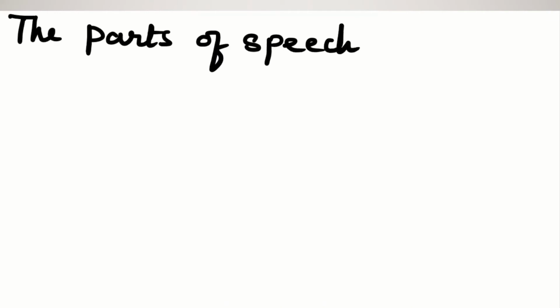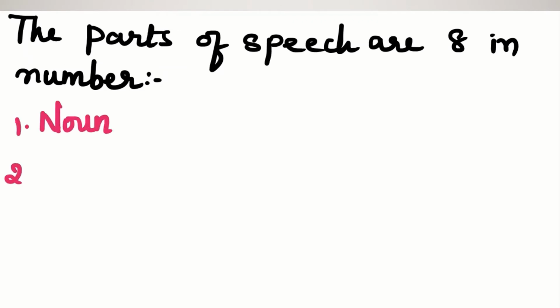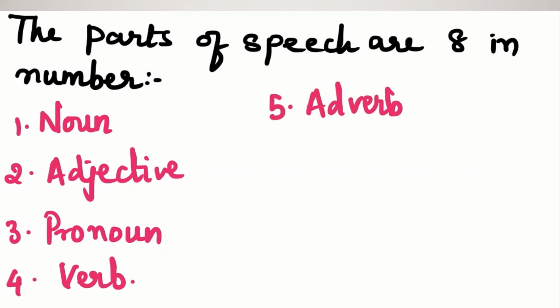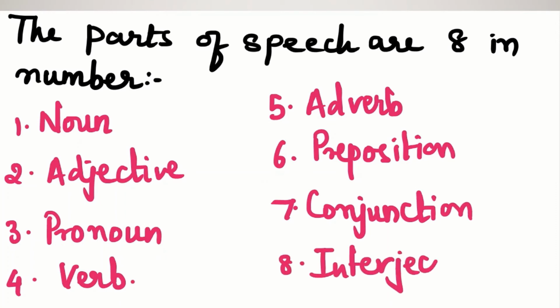There are 8 different types of parts of speech. The parts of speech are of 8 in number. So let us see what these parts of speech are. The first one is the noun. The second, adjective. The third is the pronoun. The fourth is the verb. The fifth is the adverb. The sixth is the preposition. The seventh is the conjunction, and the eighth one is the interjection. These are the 8 types of parts of speech.